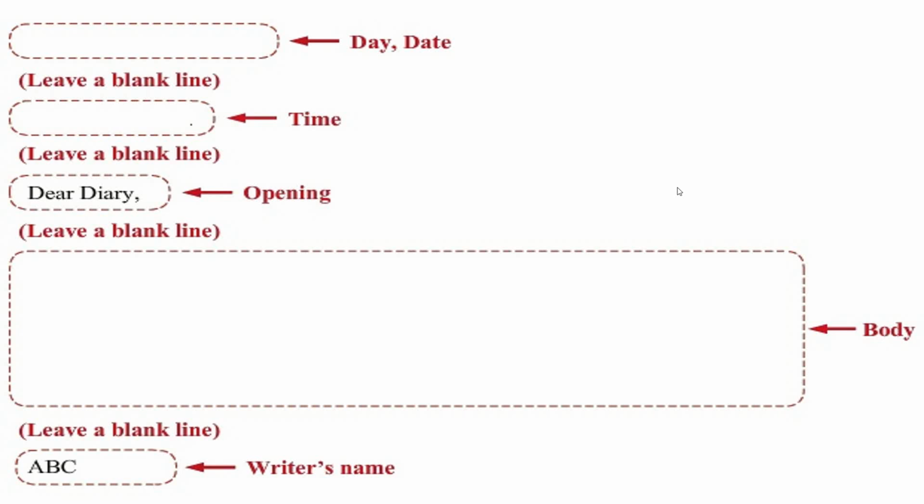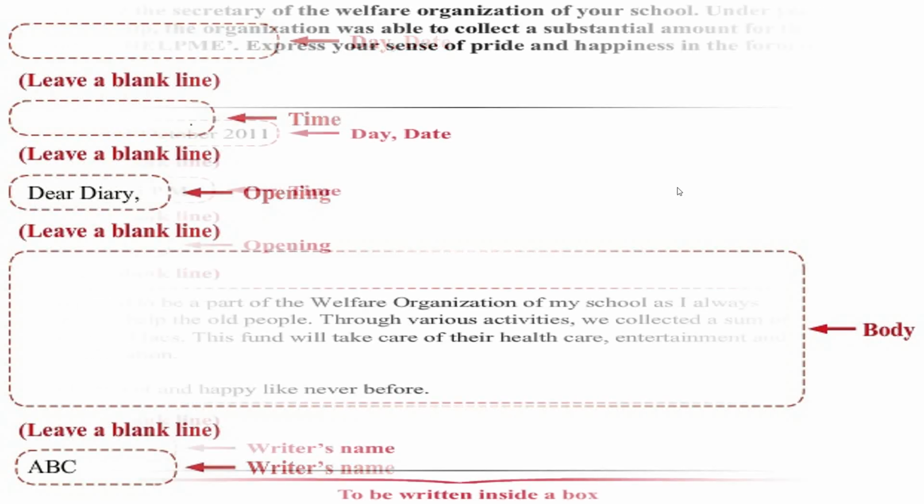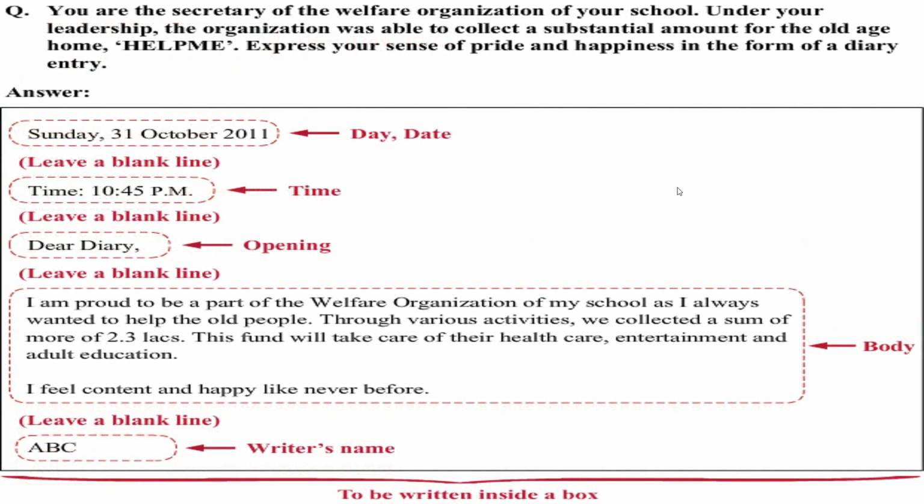Again leave one blank line. Okay, and then you can write the body. Like here you have to share what your expectations are when you go to middle school. So you can write all about that, and then when it is over, again leave one blank line and then write your name. See children, this is the sample.